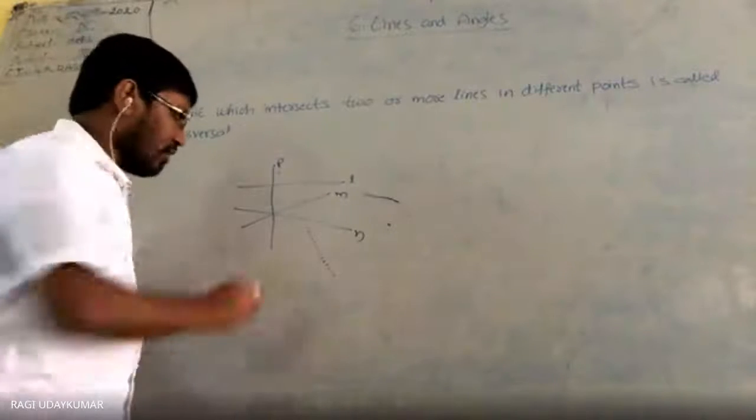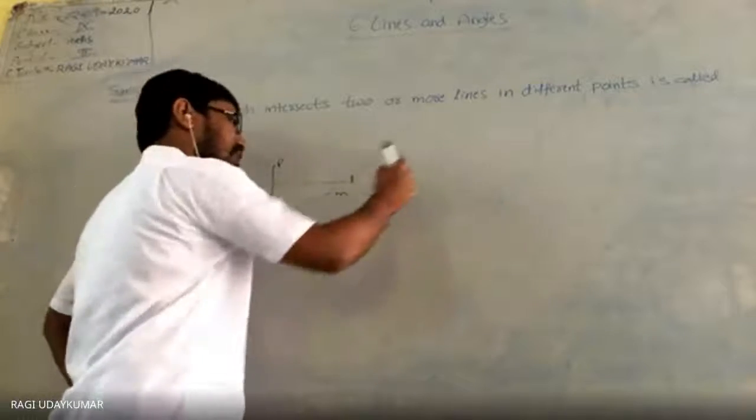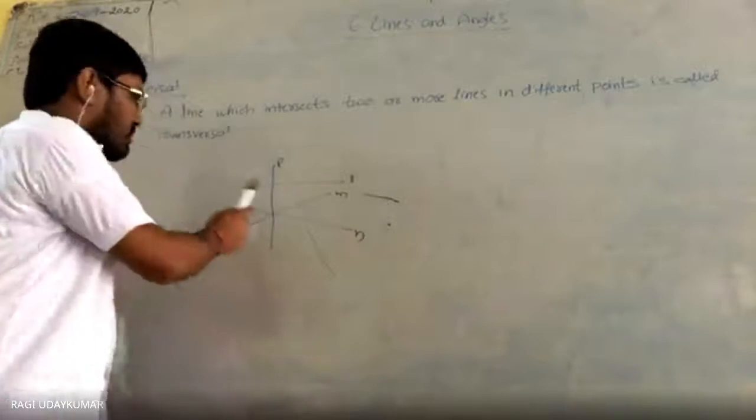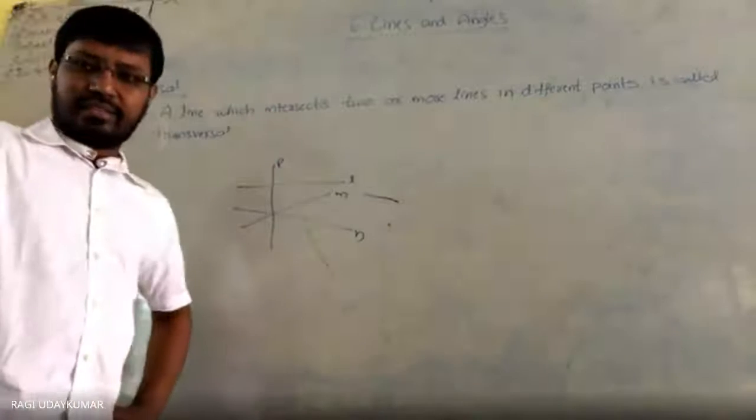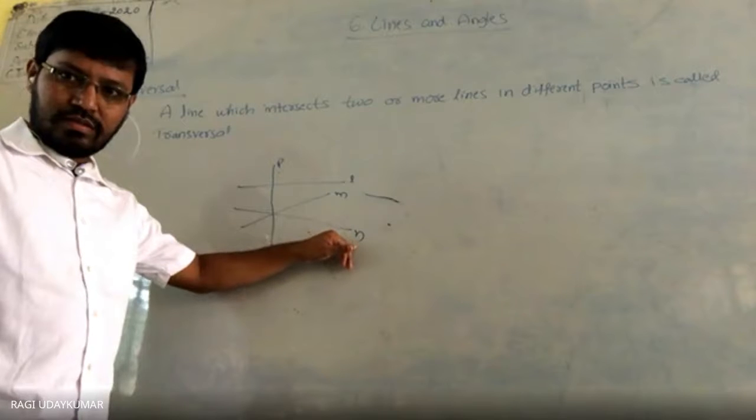I have not drawn the intersection, it's not showing, but they will intersect. If we extend this, it will intersect, and if we extend that, it will intersect somewhere else far away. Now what is your question? L is the transversal of the 3 points.